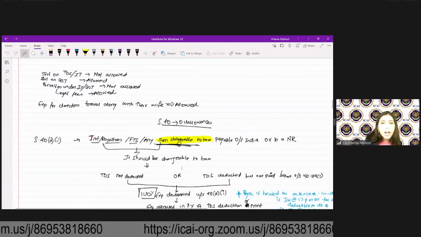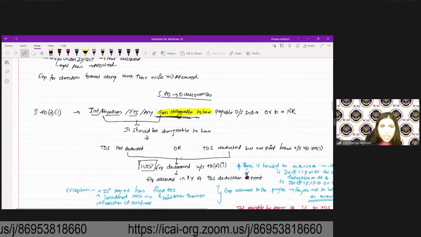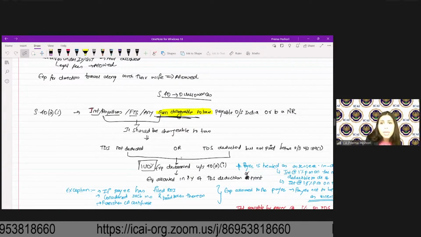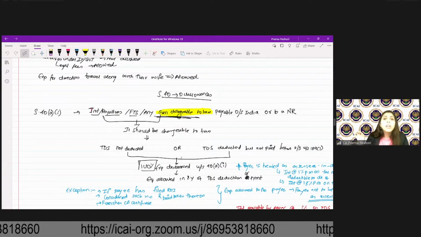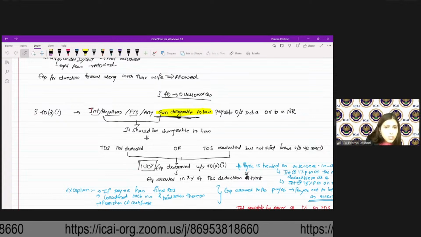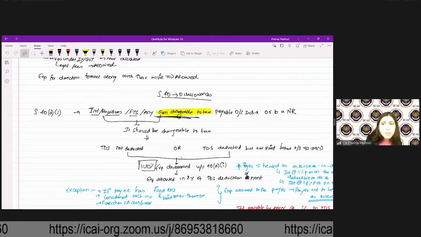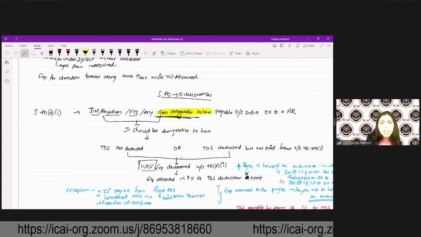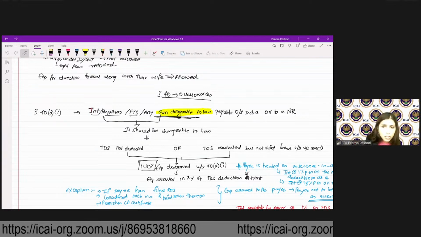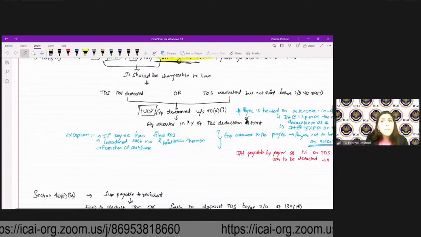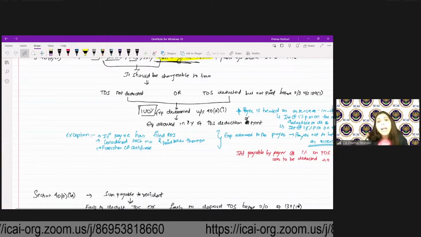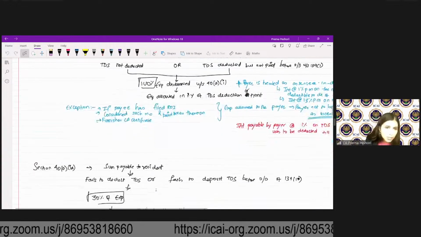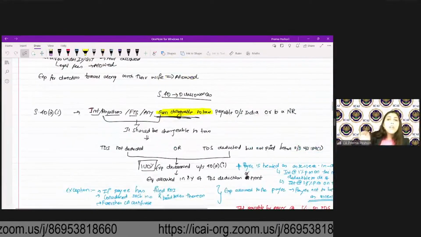Right? So under 40A(1), interest, royalties, FTS, any sum chargeable to tax which is payable outside India or to a non-resident, then in that particular case, if TDS is not deducted or TDS is deducted but not paid before the due date of filing of return of income, 100% of the expenditure will be disallowed. It will be allowed in the year in which the TDS deduction is done or made. Exception is if the payee has filed the return of income and considered such income and paid taxes and furnishes CA certificate, then only you will get the deduction. However, the amount should be chargeable to tax.